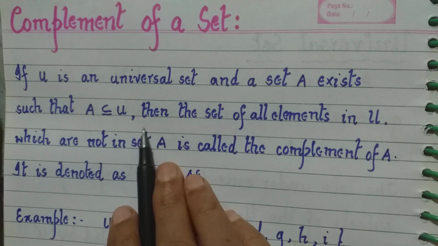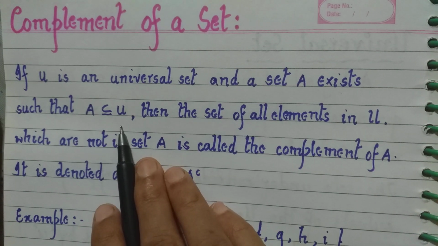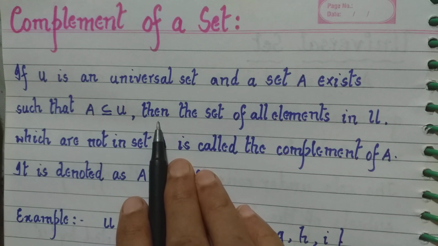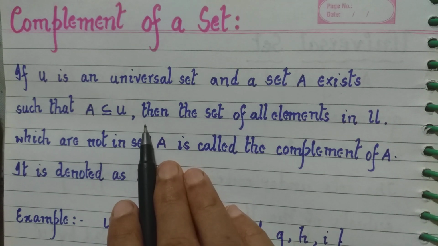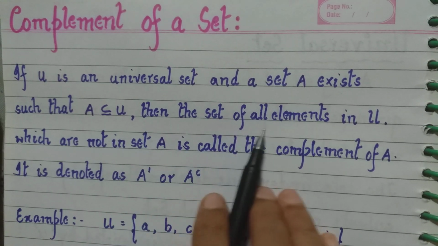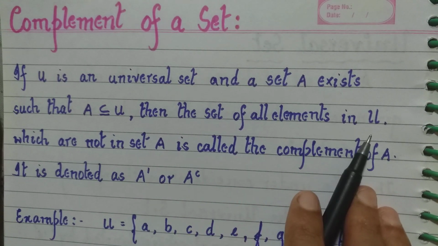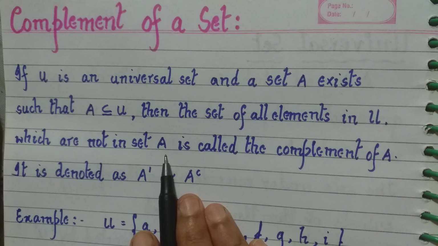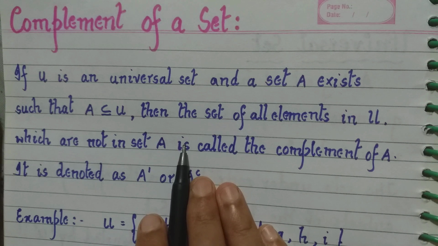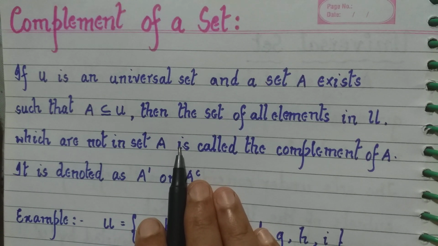Let us take the previous example only, where we said that the set of students in a class was representing the universal set. Set of students who ride the bicycle was one part of the set. What are they saying? Then the set of all elements in U which are not in set A. So who were the elements of set A?